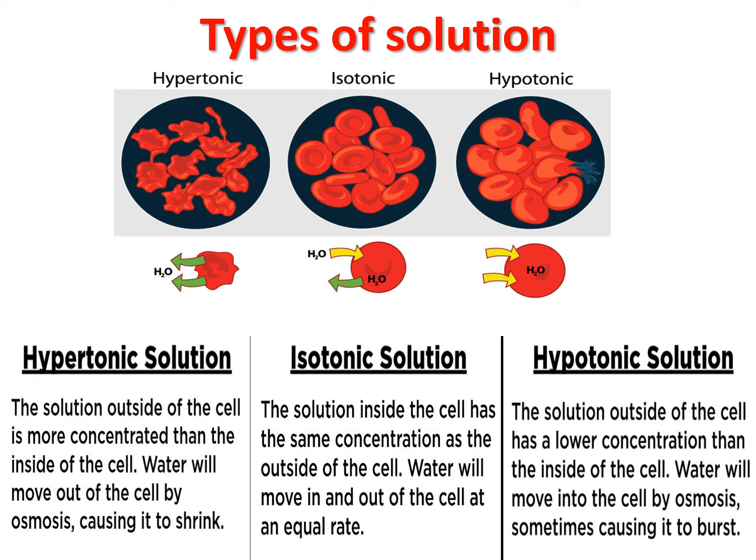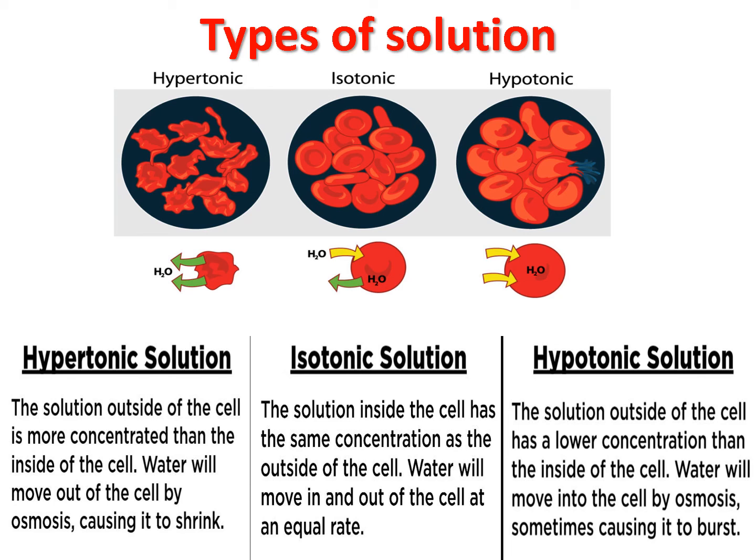So this is the cell. If the solution outside the cell is more concentrated than the inside of the cell, that is said to be hypertonic. In that case, the cells will shrink by osmosis because water molecules move outside.